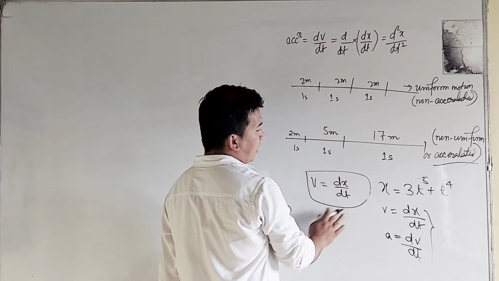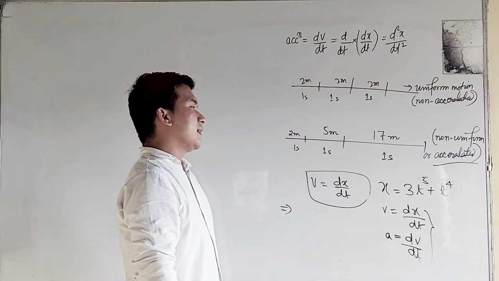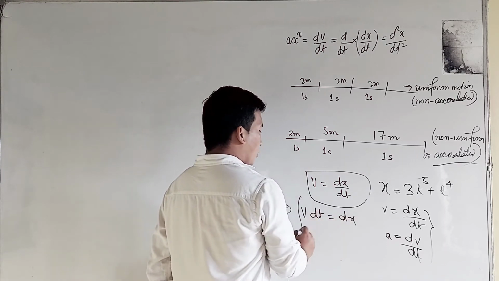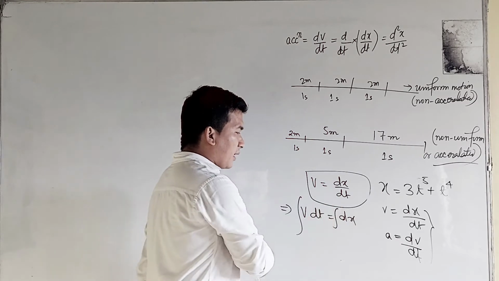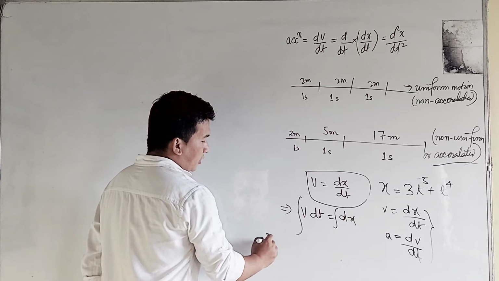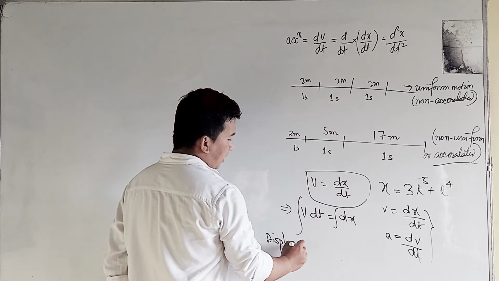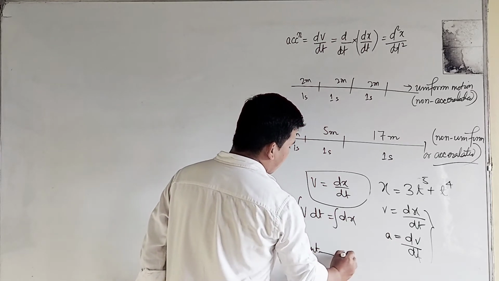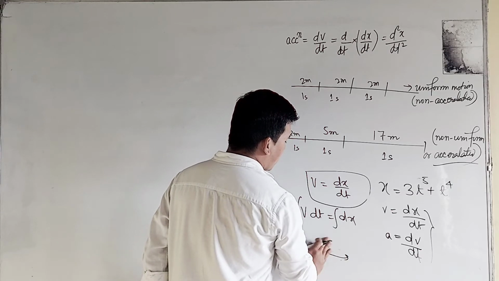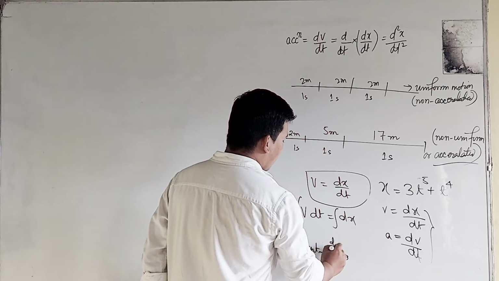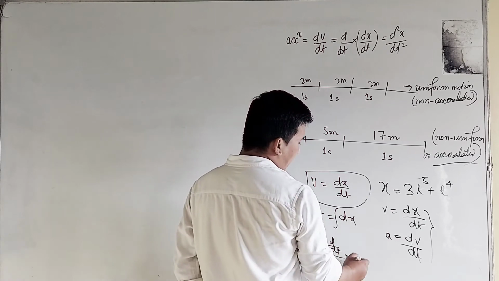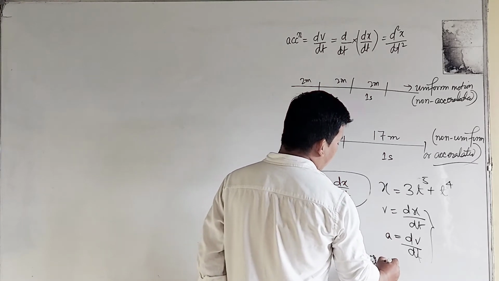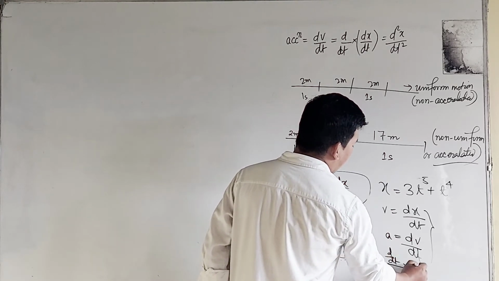If velocity is given and you are being asked to find out the displacement, how will you find this? This will be v equal to dx by dt. So let me write the sequence: displacement, then differentiation d by dt, that is differentiation, and then you will get your velocity. Differentiate d by dt again, you will get acceleration.